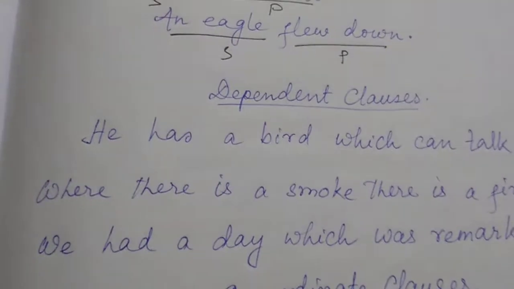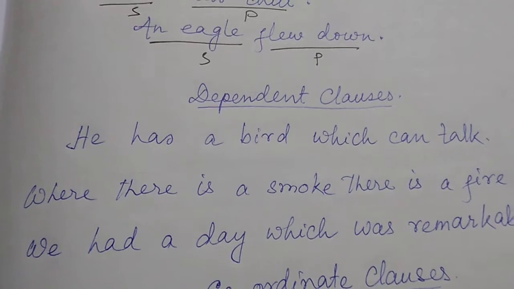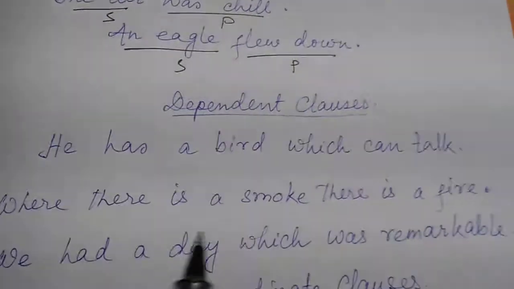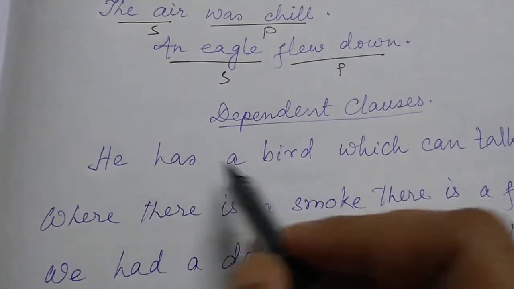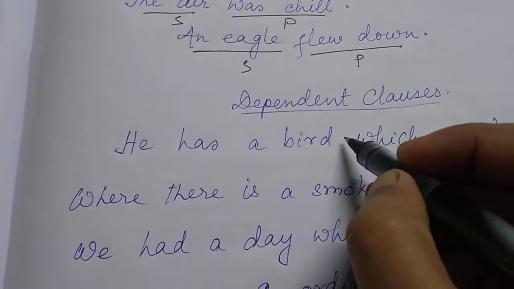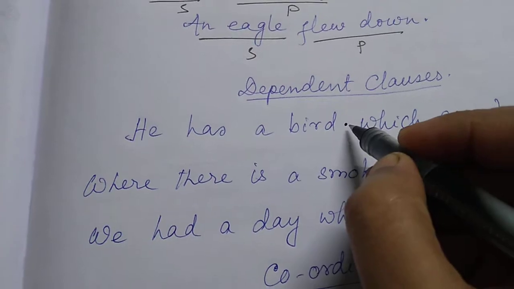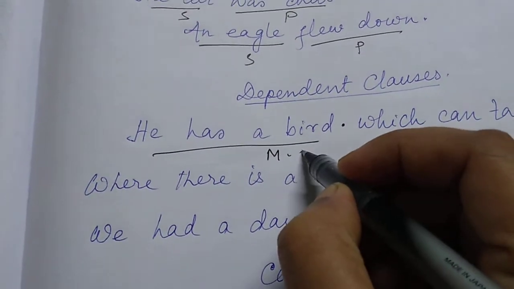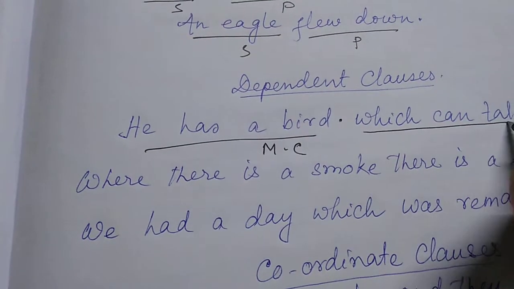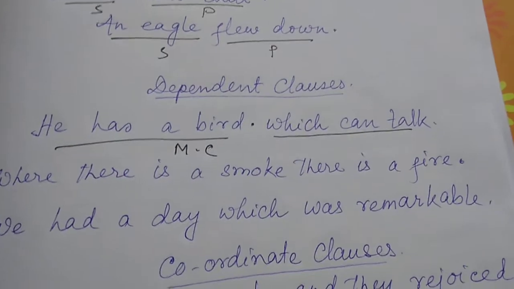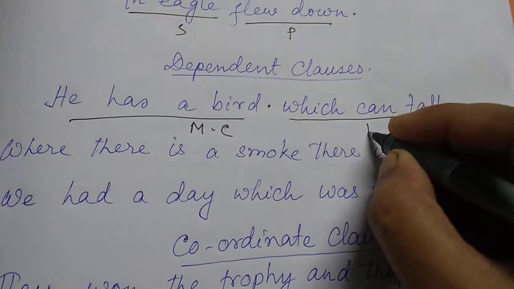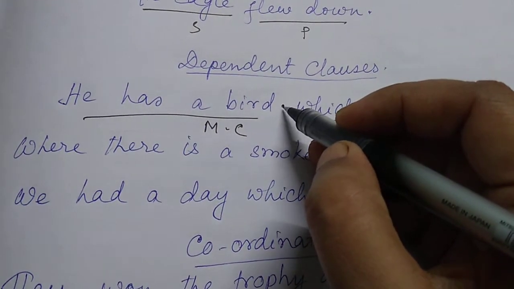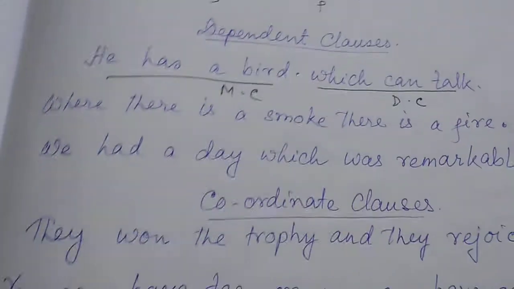Now in dependent clauses, you will find the real role of main clauses. He has a bird which can talk. Here, "he has a bird" is the main clause. Why? If you put a full stop, this will make sense. So this is the main clause. But "which can talk" actually cannot make a full sentence. So this is the dependent clause here. Obviously, you will not put a full stop. This is just for understanding the clauses here.